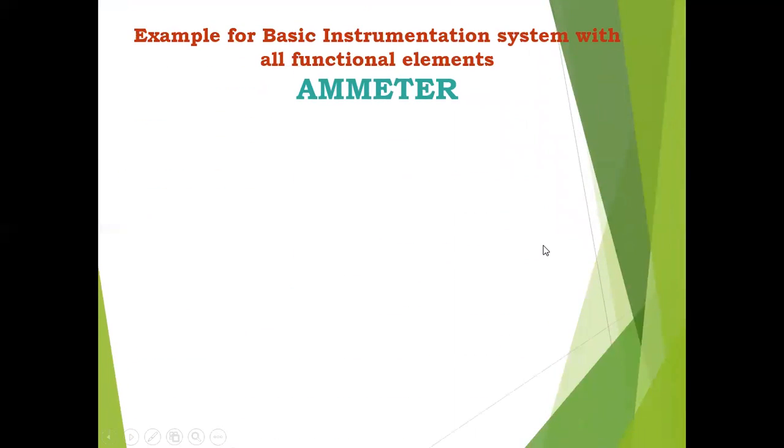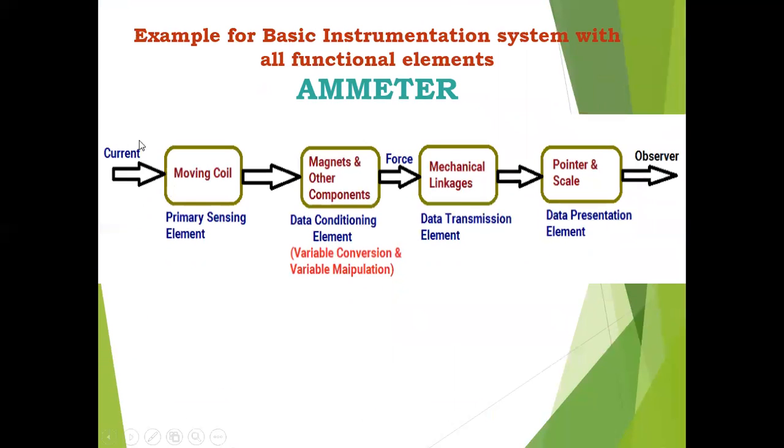Now coming to an example of a basic instrumentation system with all functional elements, that is nothing but an ammeter I am taking. See current, what is the position here? What is the purpose of an ammeter? The purpose of an ammeter is to measure the current. So the current I am giving as input to the primary sensing element. In an ammeter, the primary sensing element is nothing but the moving coil. The moving coil senses the current first. That's why we can call the moving coil the primary sensing element.